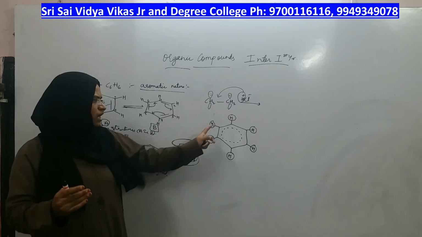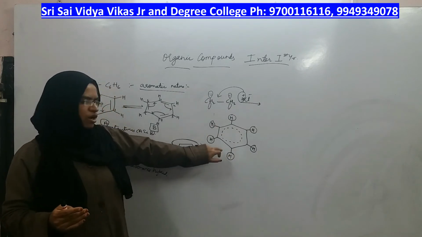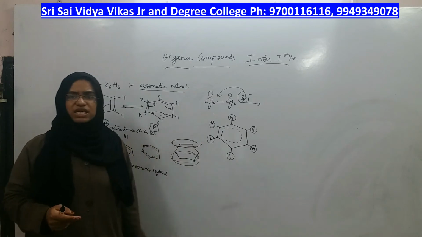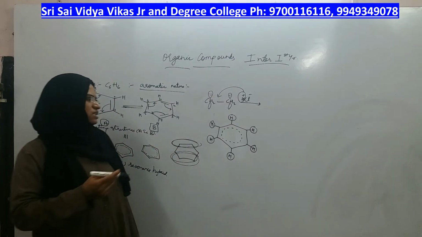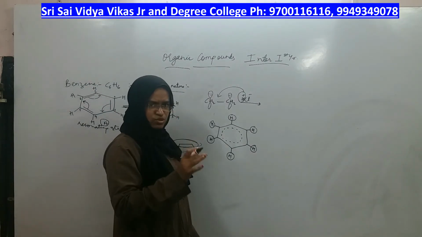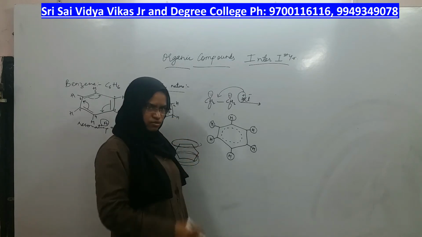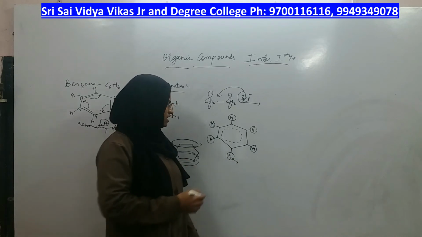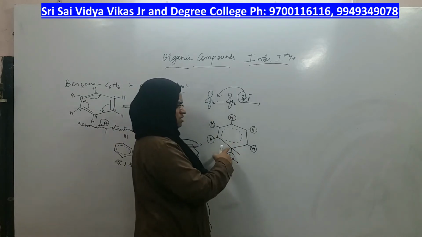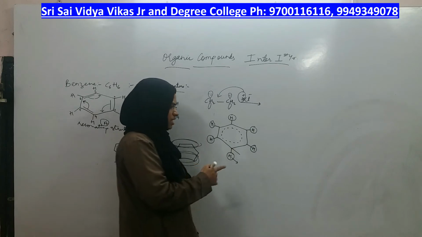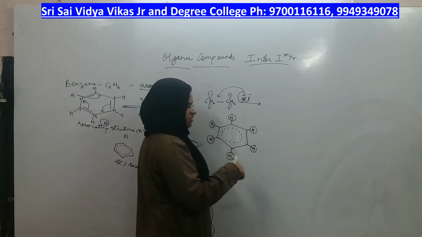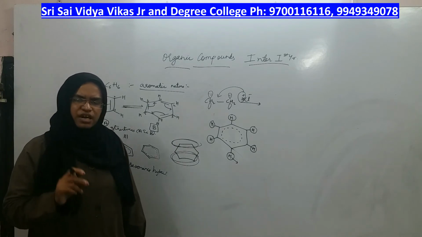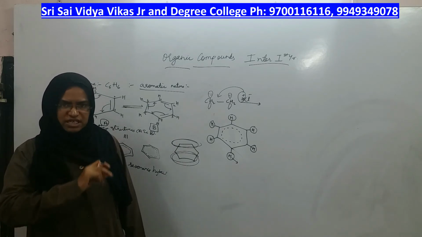Whatever you do outside the ring or on the ring. On the ring, who is present? Hydrogens are present. What is the nature of hydrogen? They can be substituted by some other group. You can substitute or replace, because another group cannot simply come. If it comes, tetravalency is getting disturbed, right? Whatever may be the nature, whether delocalization or localization, whatever you'd say, tetravalency of carbon should always be maintained.